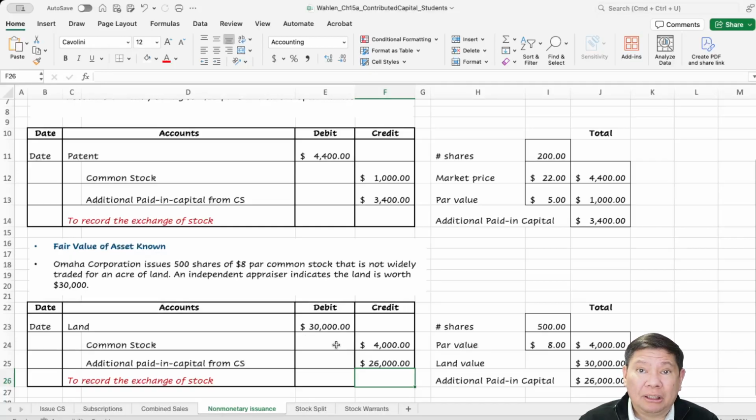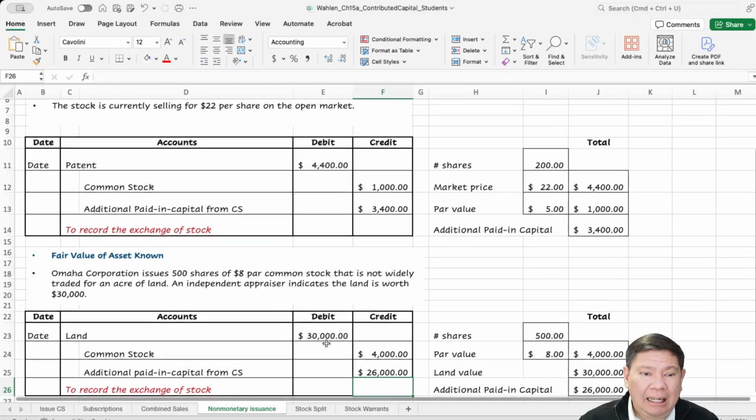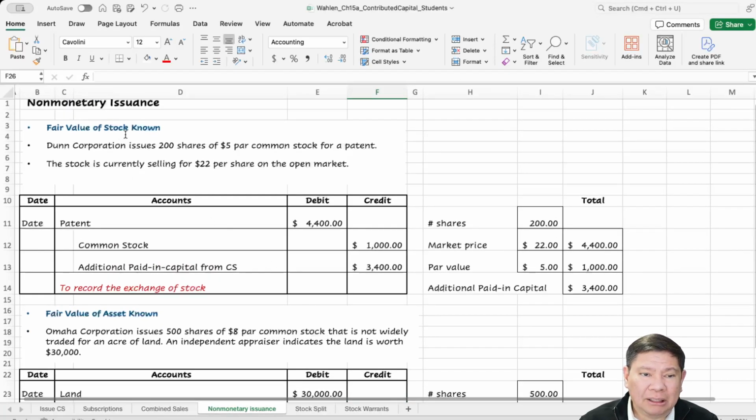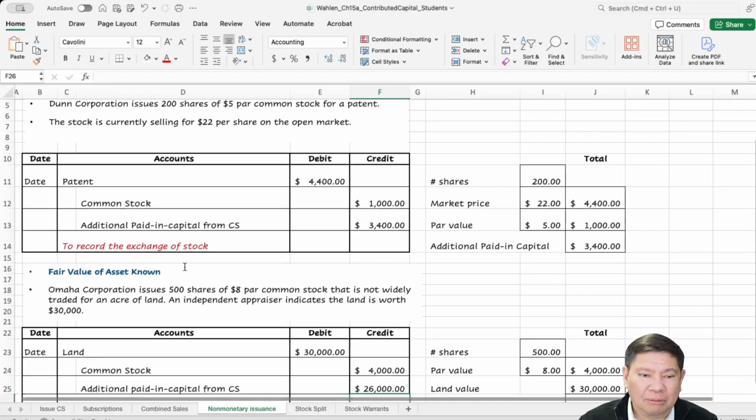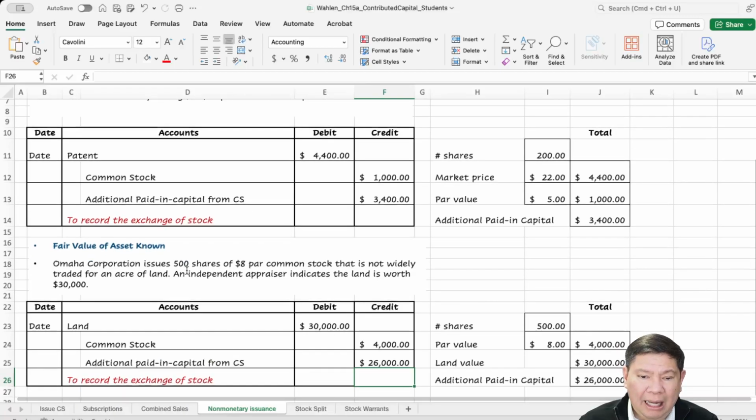So that's how we prepare the journal entry and the recording of the patent and land or other asset when we issue common stock. And if we know the fair value of the stock, we use that. And if we know the fair value of the asset, we can use that too.